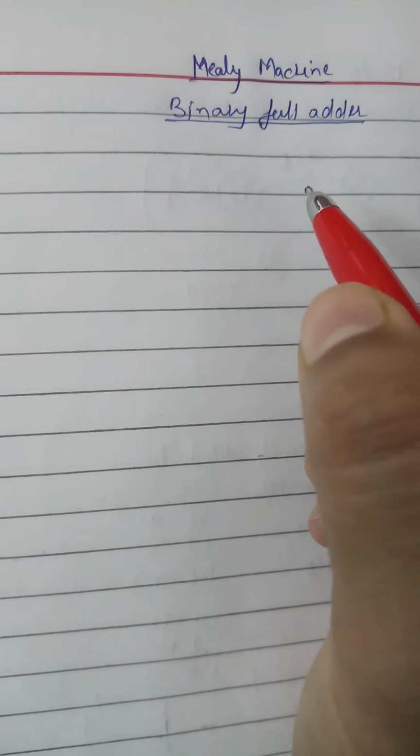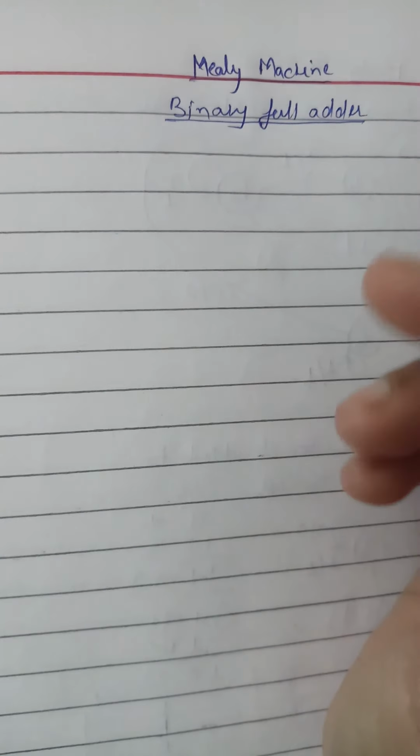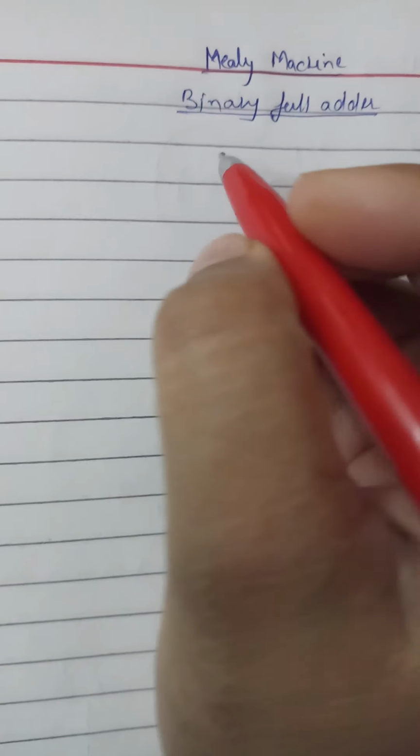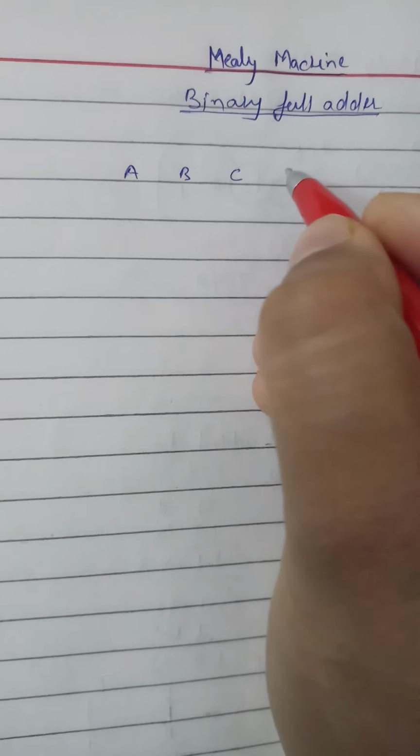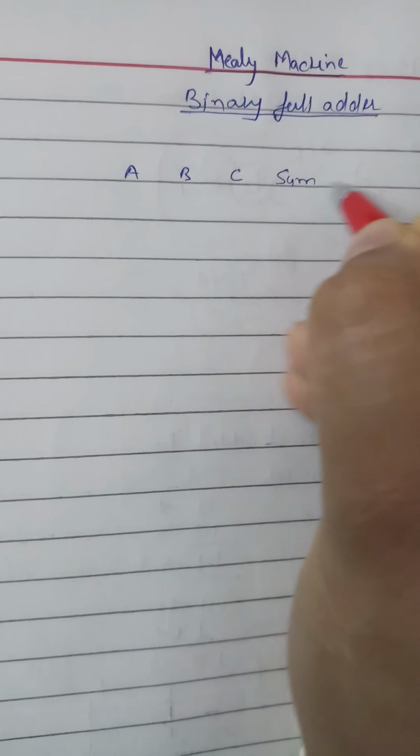Mealy machine binary full adder. So first we define what a binary full adder is. What is a binary full adder? So A, B, and some carry. These are the inputs and these are the outputs.